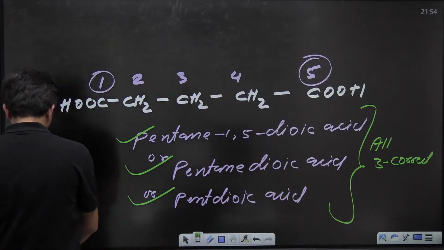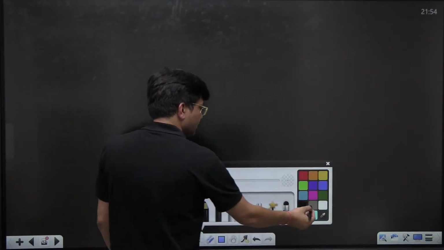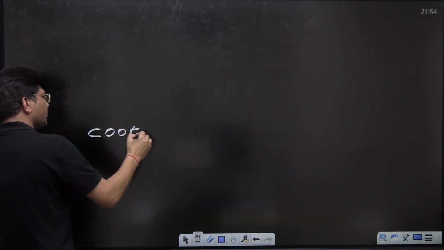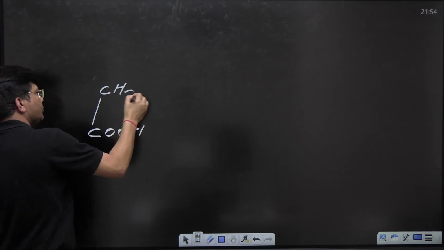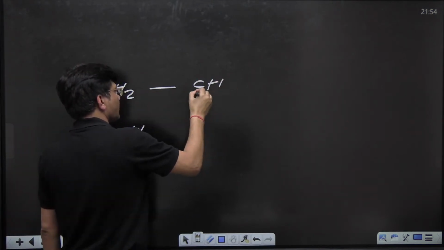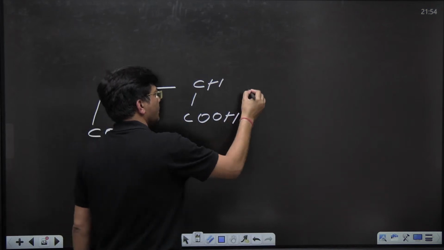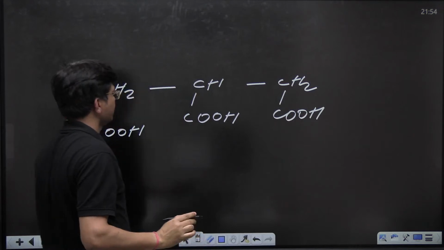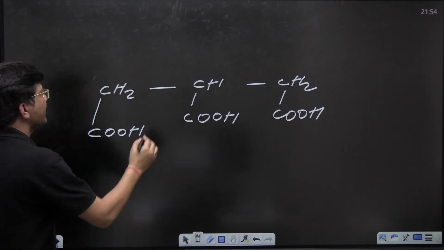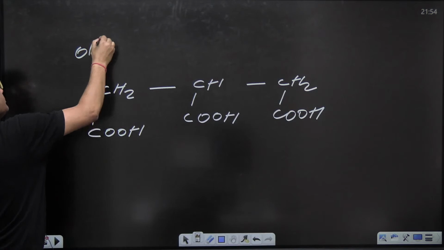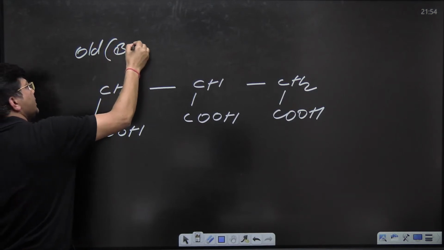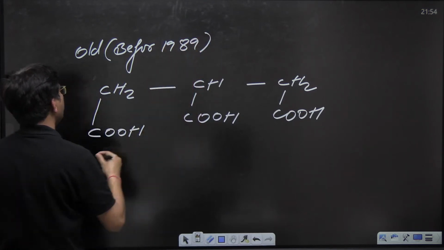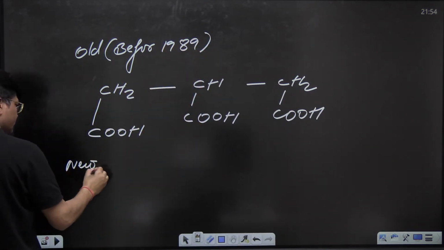Now let me tell you another question. This question is going to be a little bit tricky. Now, if the compound is like this, it has got 2 types of names. The old name, that is before 1989, and the new name nowadays.